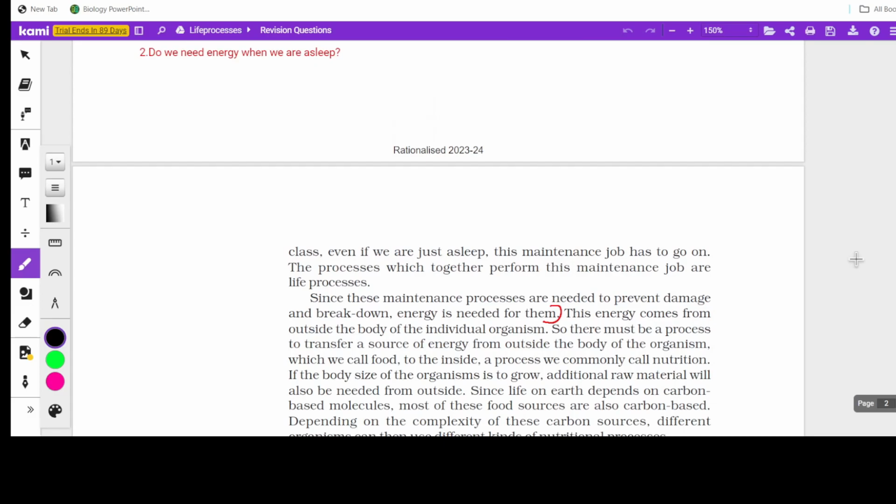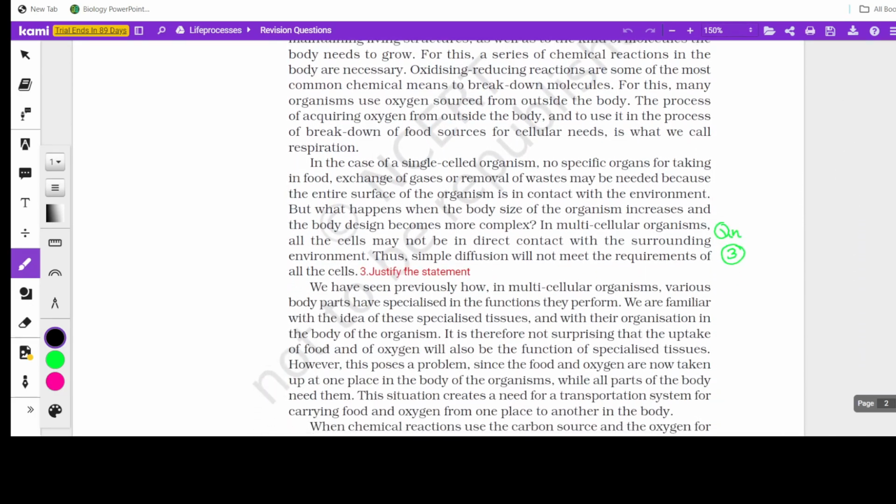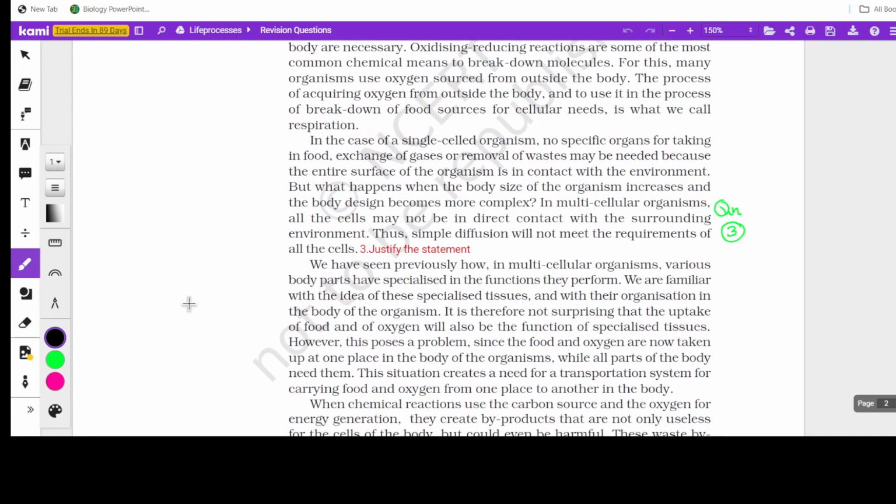Now we are moving down. Now here comes the next question. Simple diffusion will not meet the requirements of all cells. Justify the statement. Simple diffusion will not meet the requirements of all cells. So this is in the case of multicellular organisms, okay? Multicellular organisms.